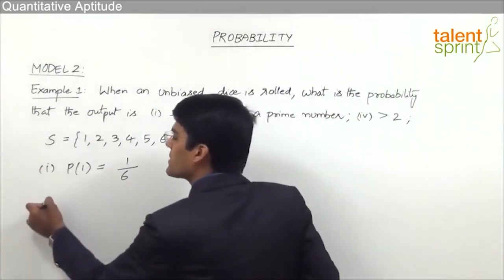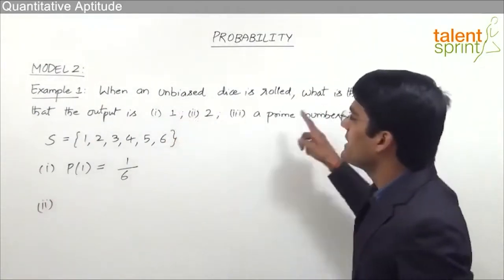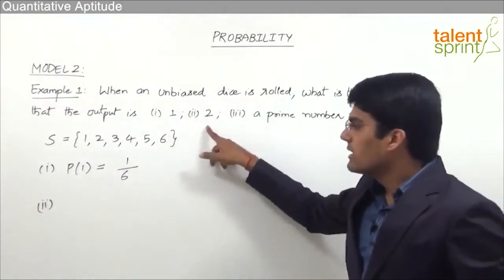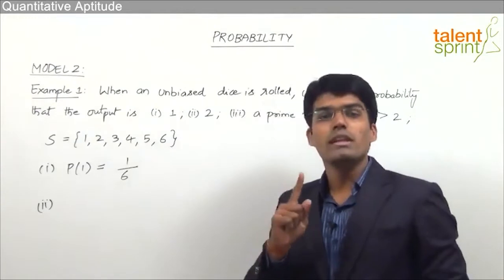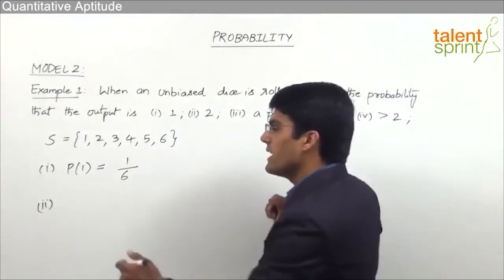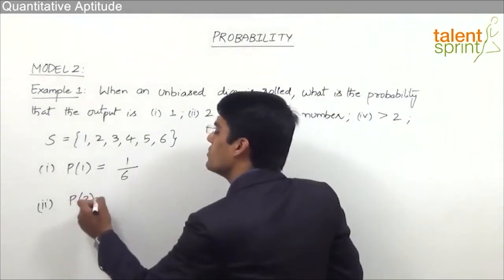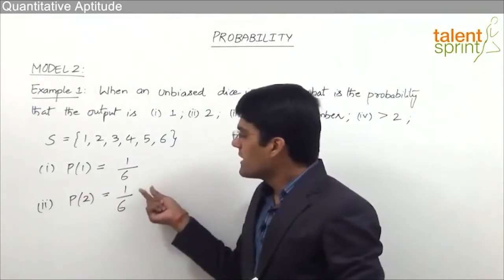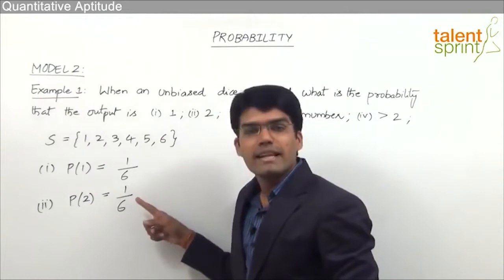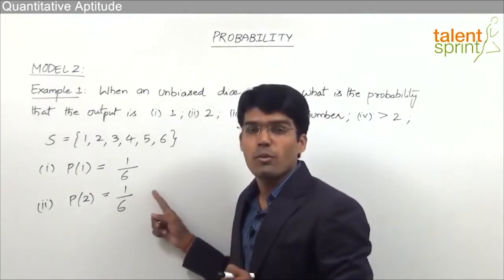Likewise, in the second question, it says, what is the probability that the output is 2? Now here again, if you observe the sample space, we get the output as 2 only in one possible way. So there again, the probability that the output is 2 will be equal to 1 divided by 6. Be careful friends, here the answer should be taken as 1 by 6 but not 2 by 6. Why?